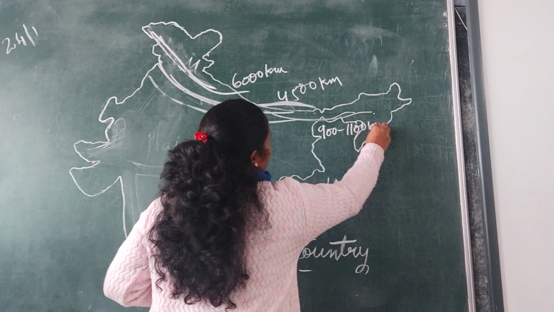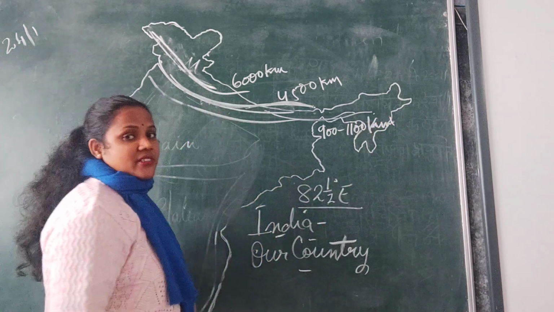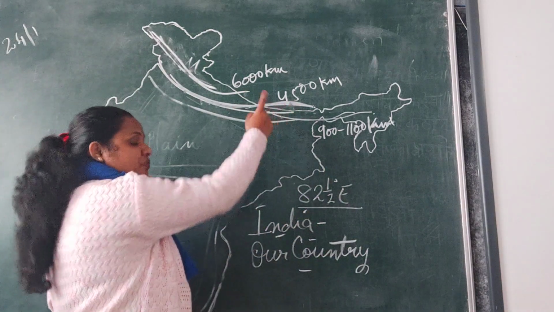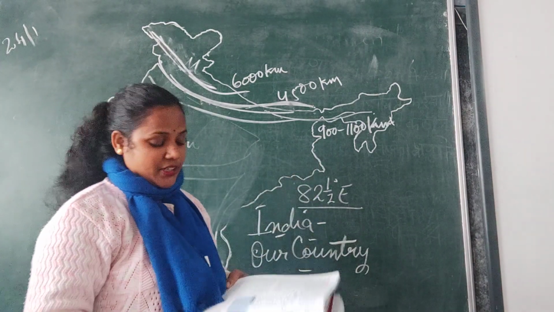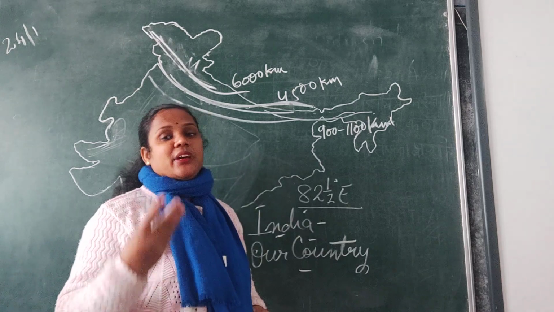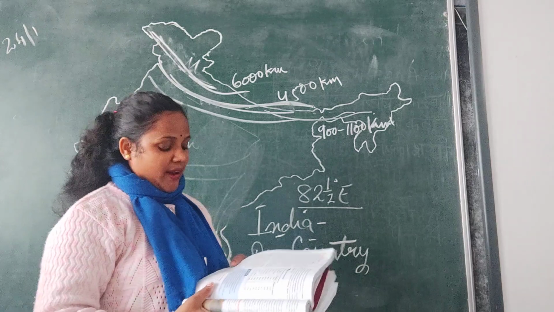So this is the highest, 6000, then 4500 from 3700, and this is up to 1100. If you move from plain areas up to 1100 meters, that is your Shivalik ranges.